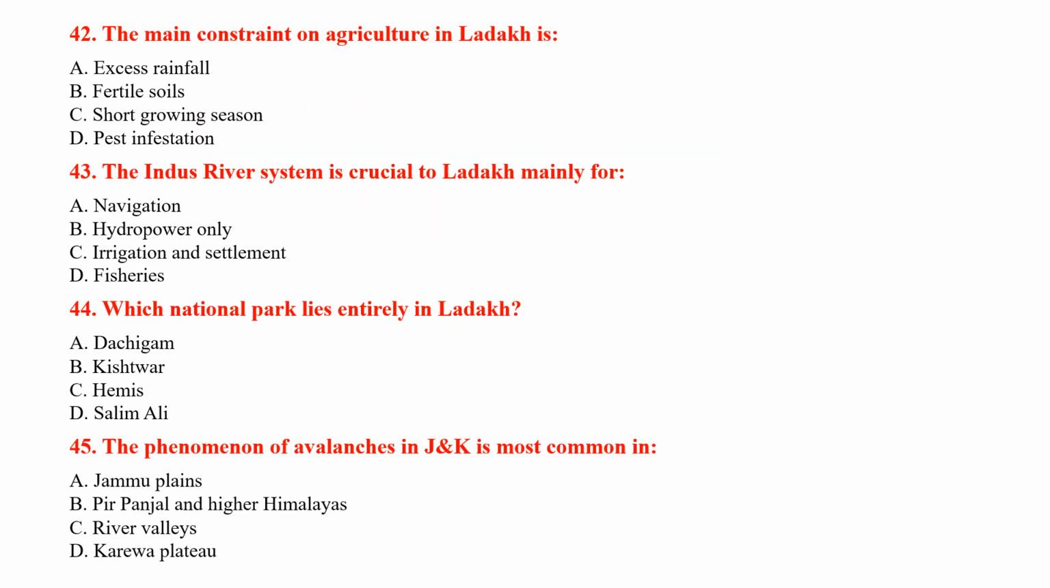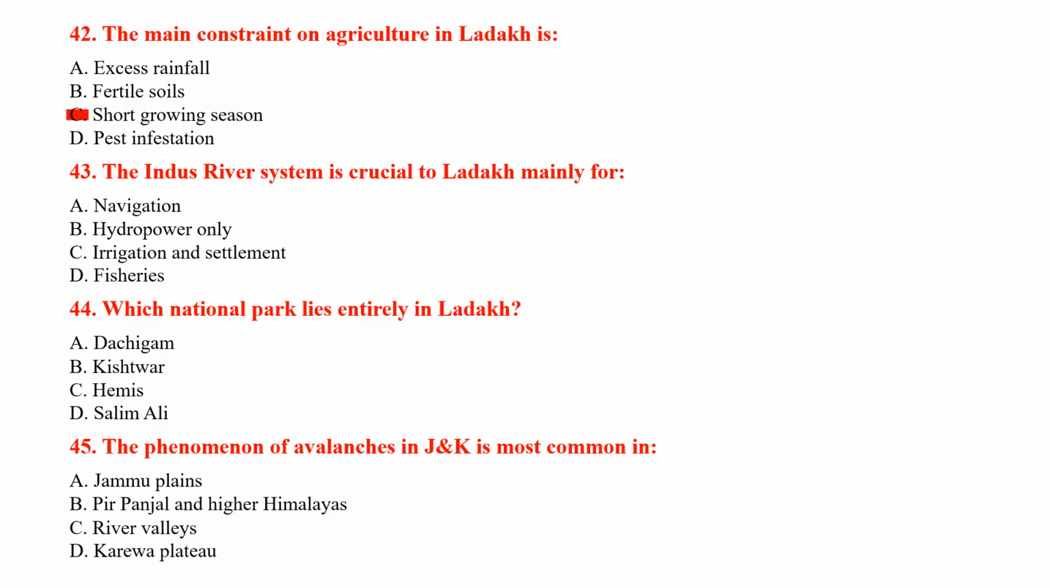Next is question number 42. The main constraint on agriculture in Ladakh is option A, excess rainfall, option B, fertile soils, option C, short growing season, option D, pest infestation. And the correct answer will be option C, short growing season.